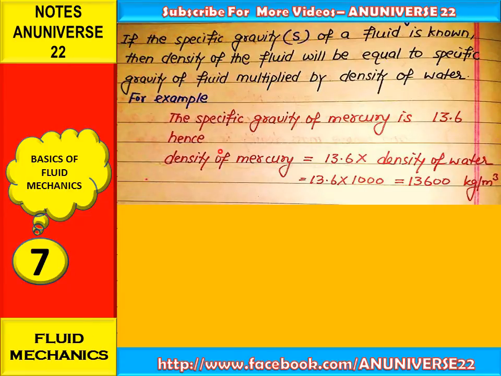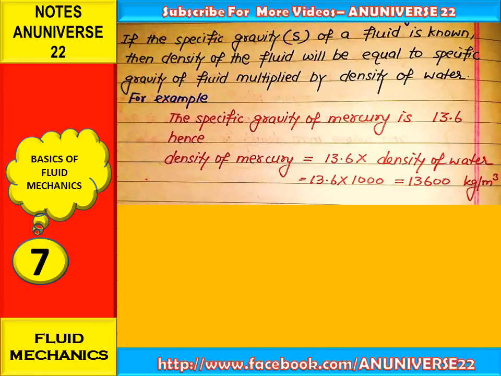Hence, the density of mercury is equal to the specific gravity of mercury into the density of water. So the specific gravity of mercury is 13.6, and the density of water is 1000. So 13.6 into 1000 is equal to 13,600 kg per meter cube. So this is the density of mercury.